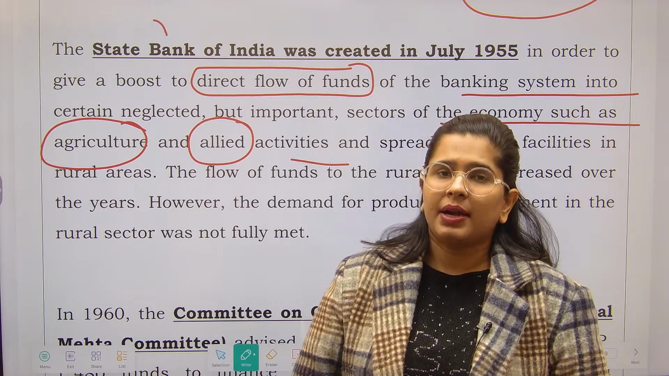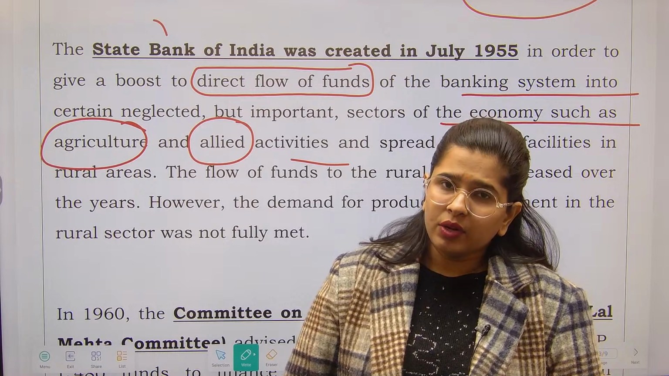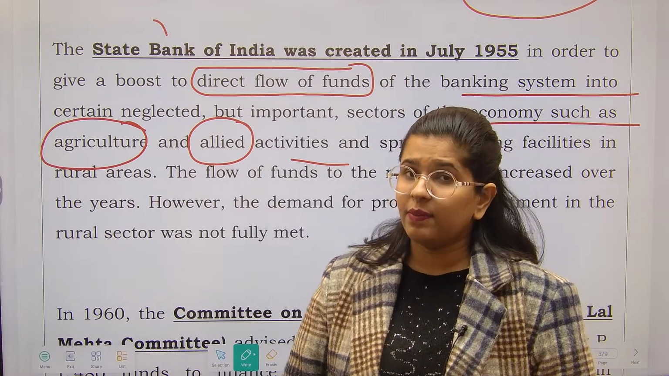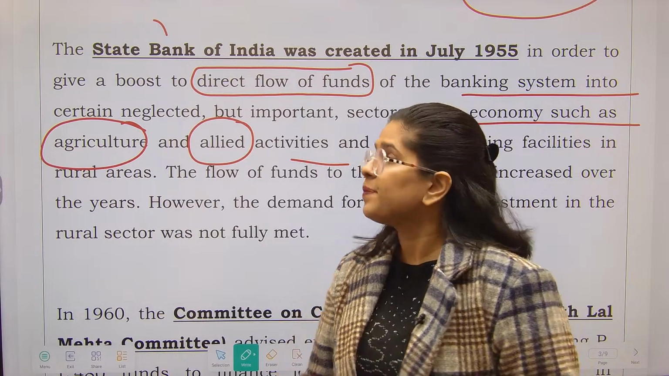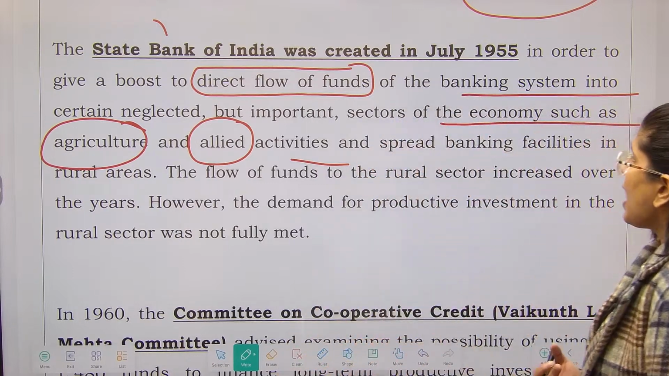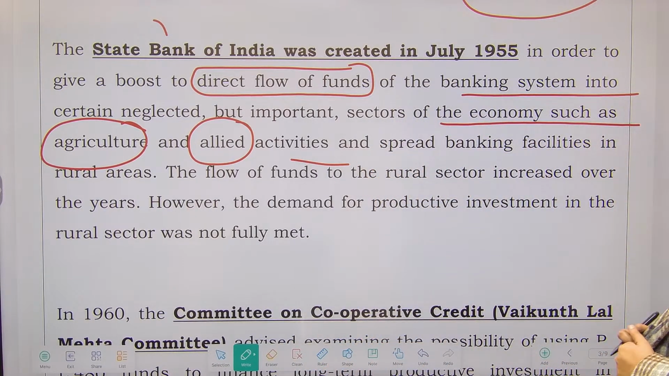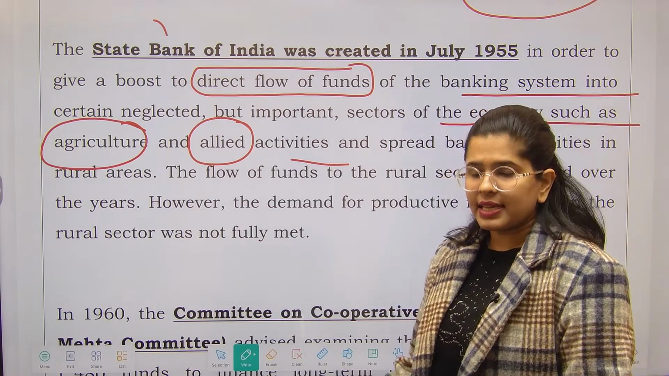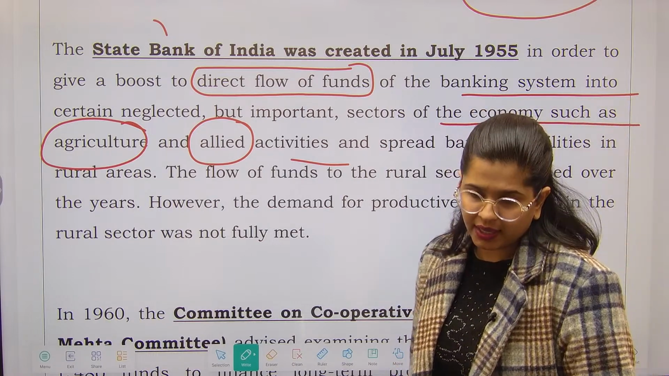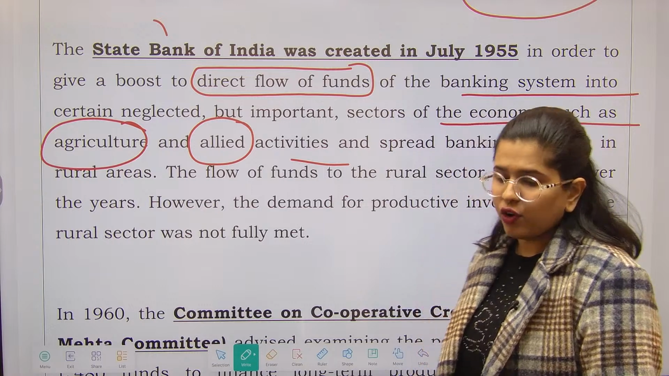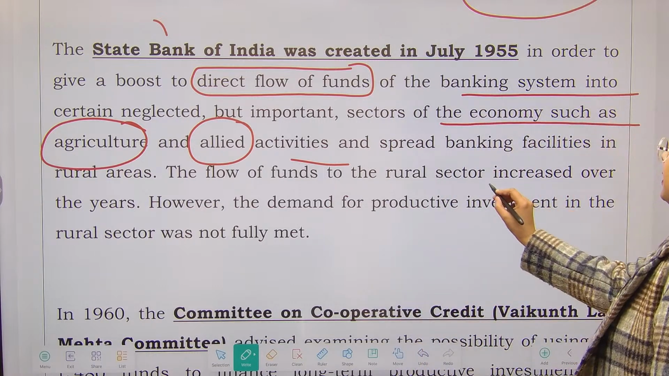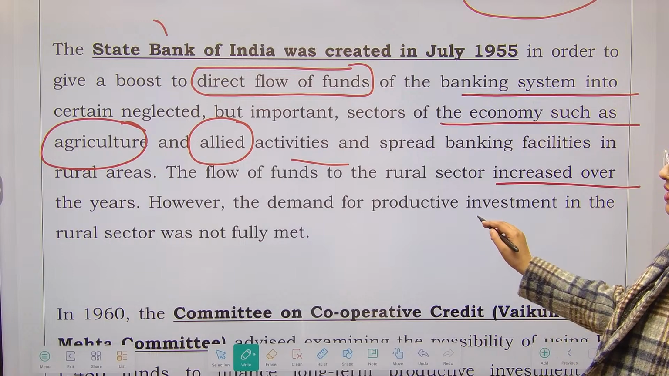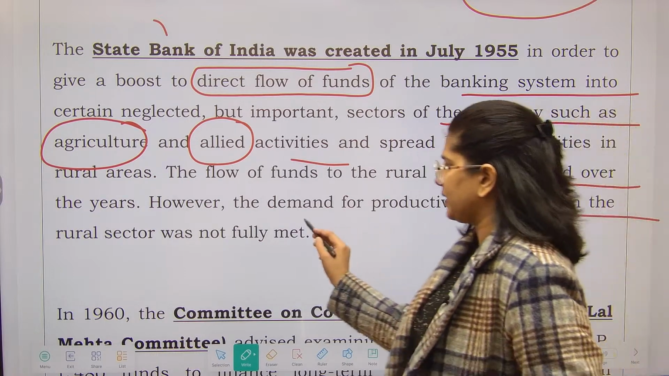Not some people, but yes, most of the people in the rural sector are dependent on allied activities, sometimes even more than agriculture. Okay? So yes, it is important to spread banking facilities in the rural areas. So this was the intention behind the setting up of State Bank of India in the year 1955. The flow of funds to the rural sector increased over the years. However, the demand for productive investments was not fully met.